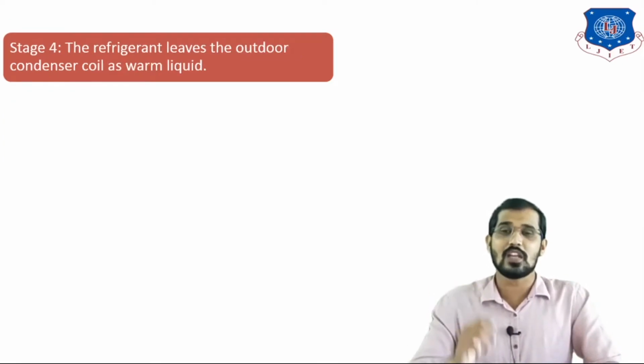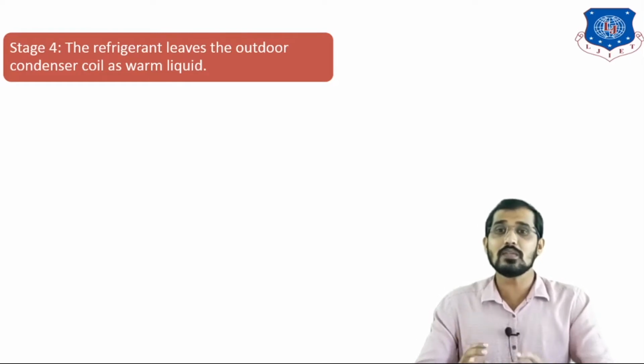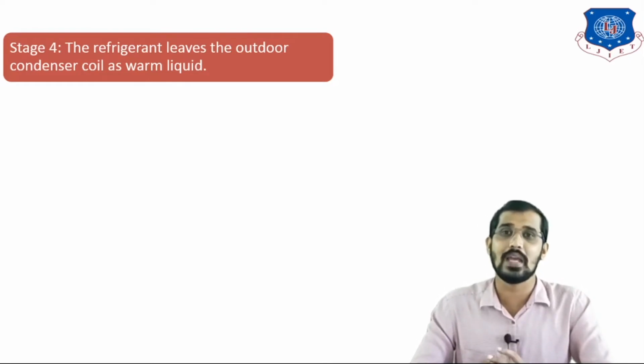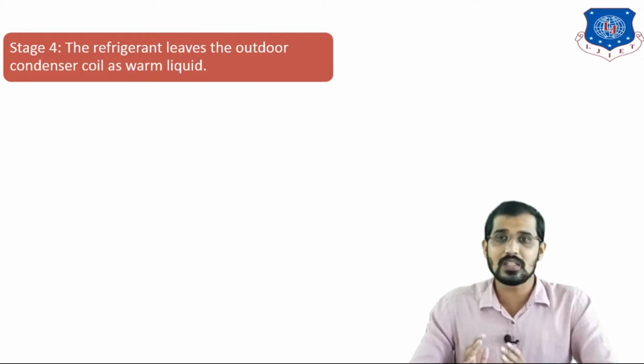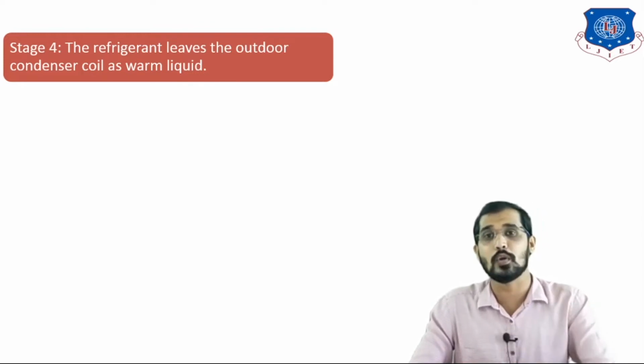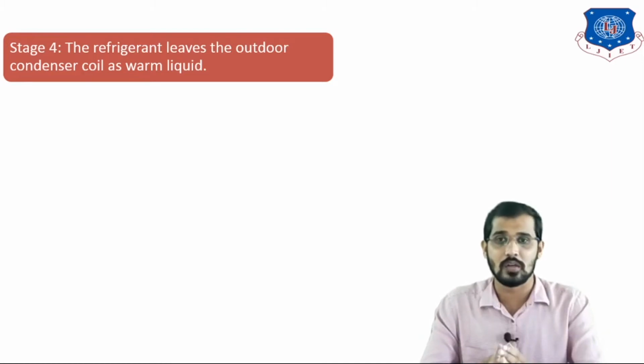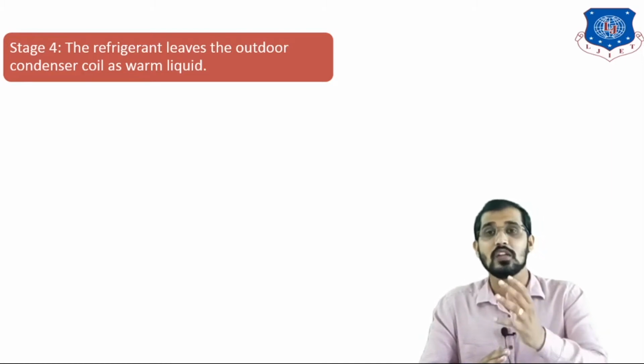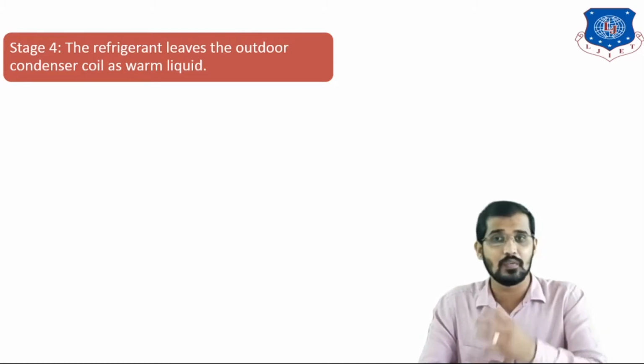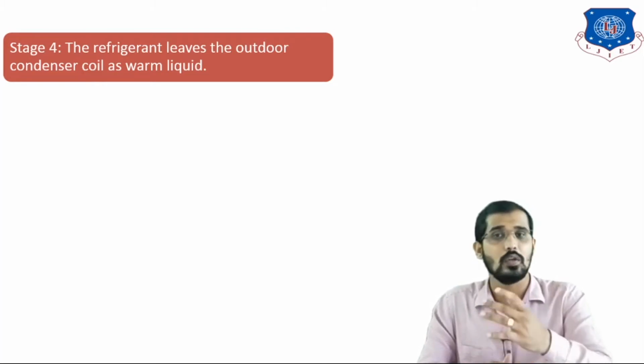You can see here stage number 4, the refrigerant leaves the outdoor condenser coil as a warm liquid. This is nothing but regeneration of your refrigerant. Before that, you should know, whenever we use refrigerant, first that refrigerant is in a very cold, liquid form, and it is transferred to the evaporator.